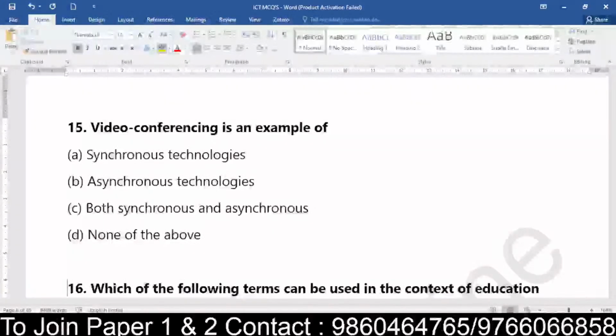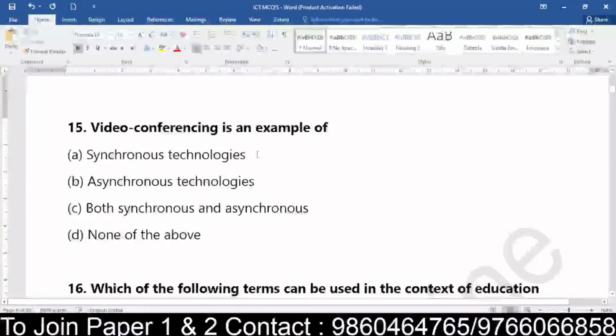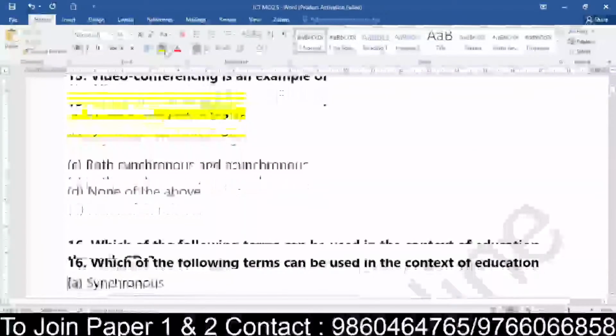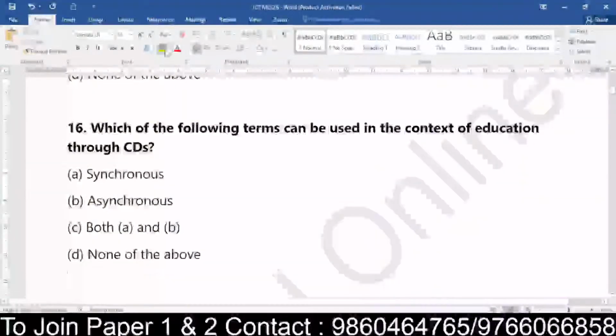So yes, let's see. Video technology. See here, video conferencing. They have given it very clearly. I don't think you should get confused or have any difficulty in answering this question. Yes, very good. So video conferencing, which goes on live, that will be called synchronous technologies. Great, great everyone. Okay, moving towards question number 16 now.